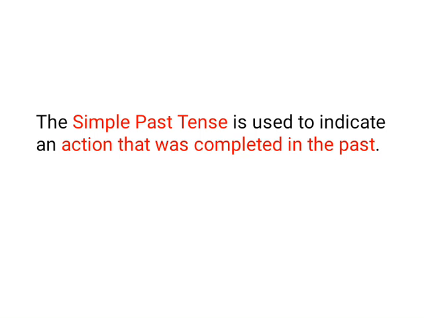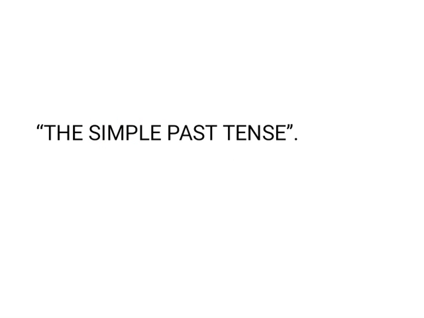So our today's topic is the simple past tense. From the above examples, we have seen that the words went and played are verbs in the past tense.